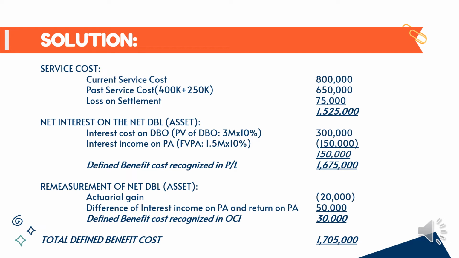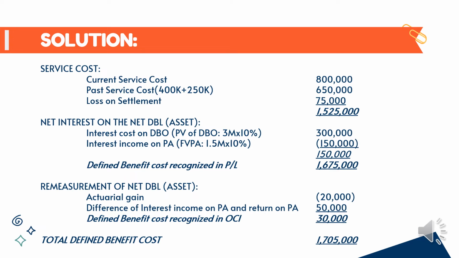Yung makukuha mo doon ay 150,000. Since interest income siya, ileless mo siya. So, ang makukuha mo ay 1,675,000 na ma-recognize as profit or loss.